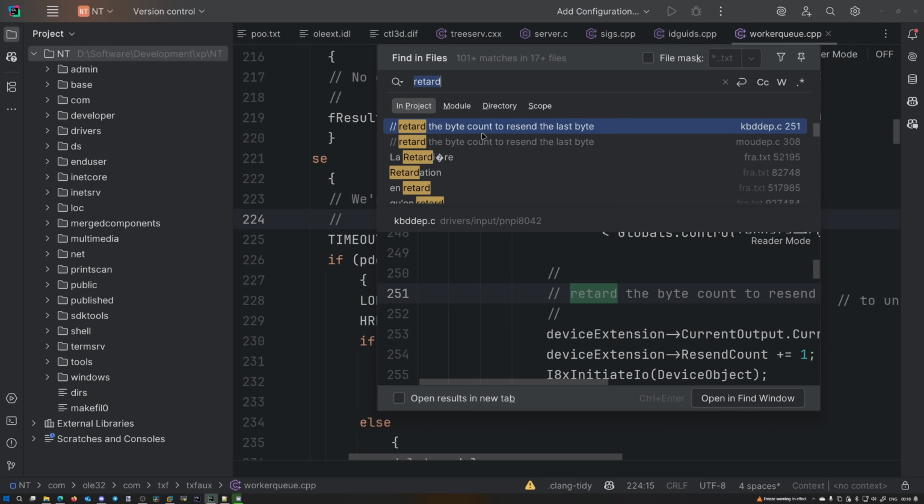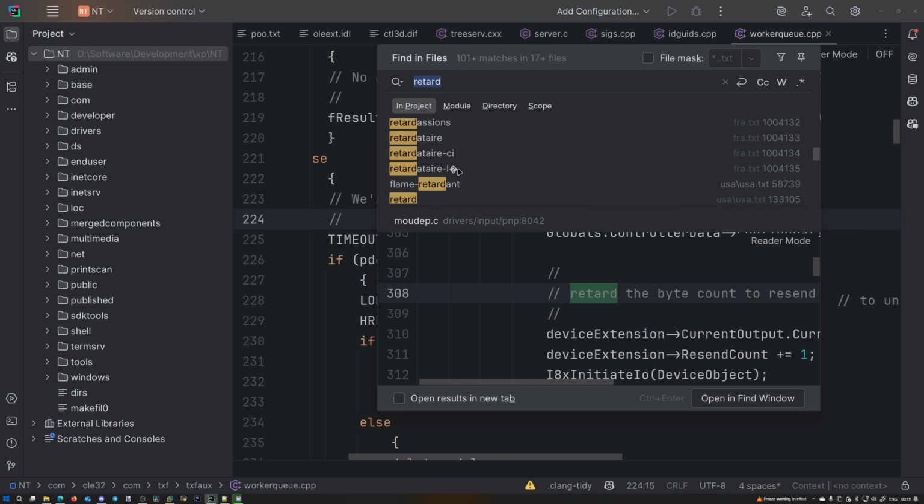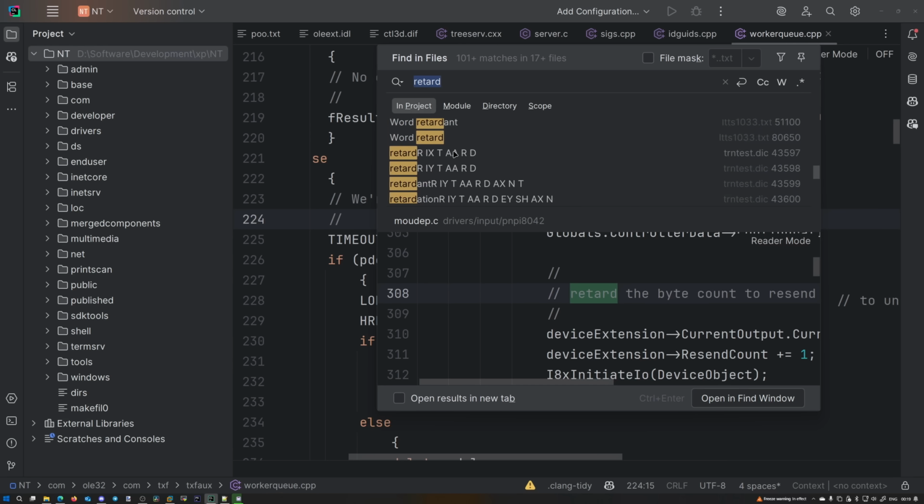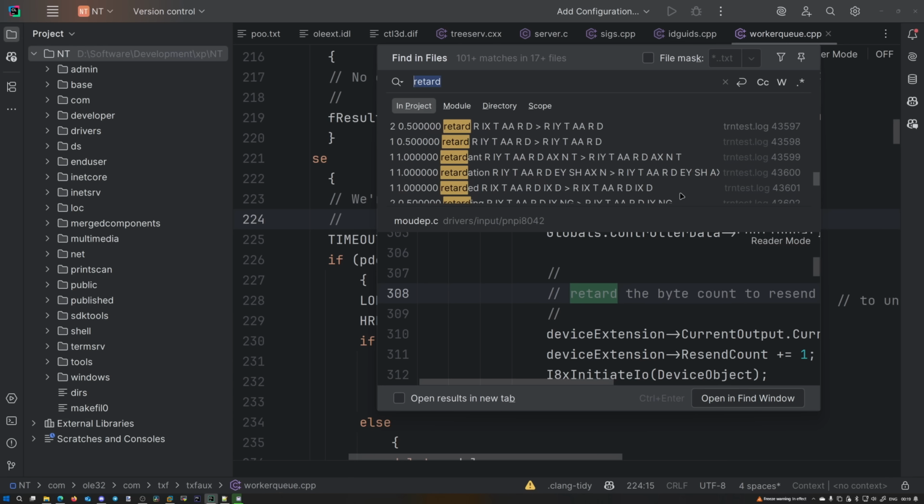And same case here, they're also saying they're slowing down or, you know, just decreasing the byte count to resend the last byte. They're just using the word retard for that. And the rest of the matches are from dictionaries. Yeah. They're clean on the R word.